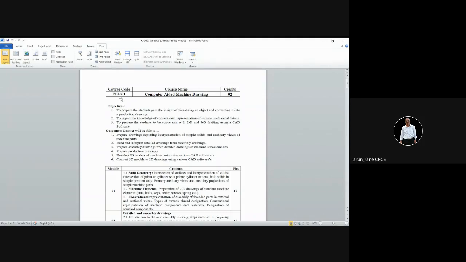So the course code is PL301. And the course name, course means subject, and program means production engineering. There are two credits for this. The name of the subject is computer aided machine drawing, or we call it the CAMD.